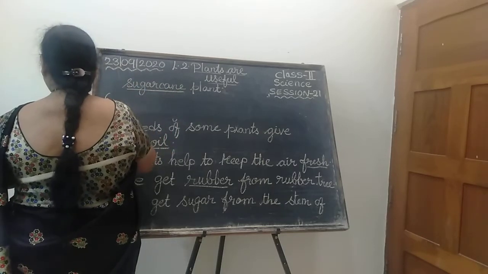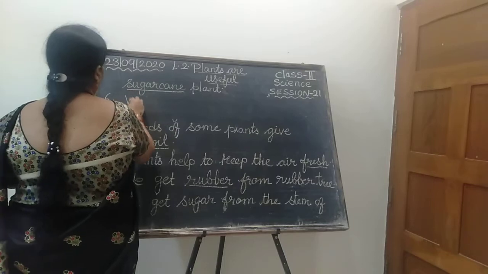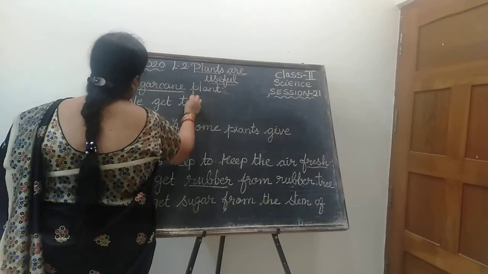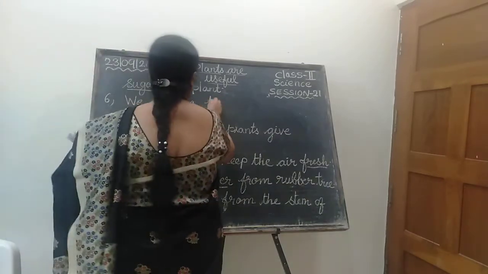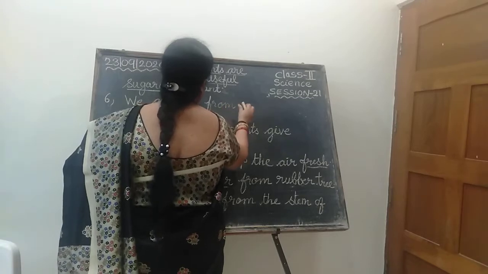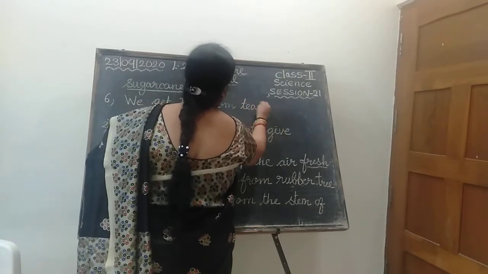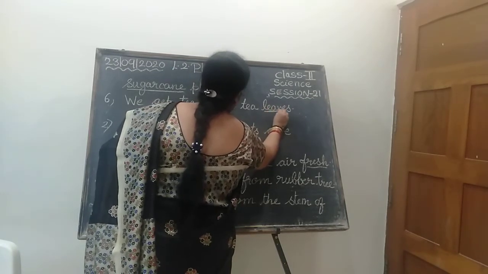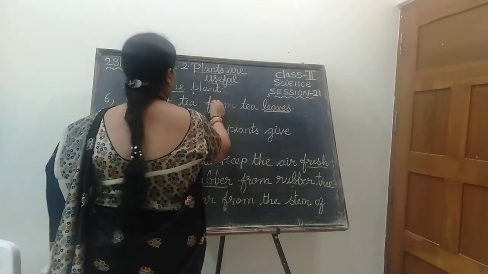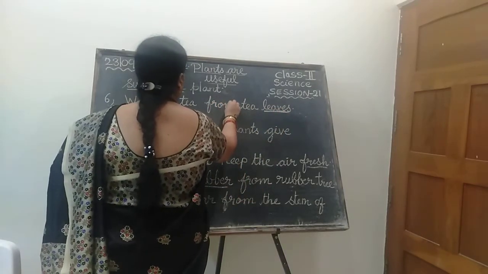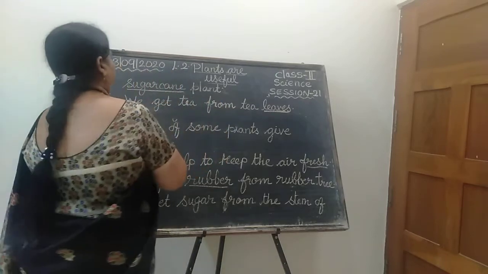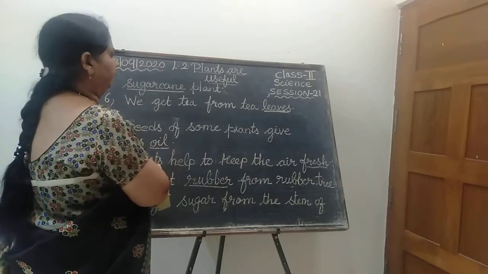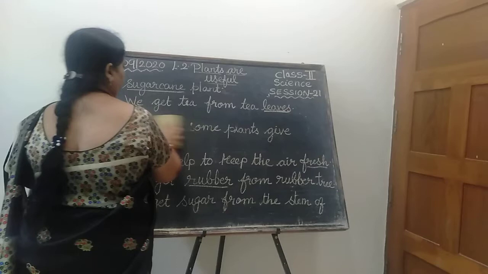Sixth one. We get tea from tea leaves. Spell the word leaves: L-E-A-V-E-S, full stop. Underline with a red pencil. If you have a red pencil, you can underline the fill in the blanks with it. Give a thin line, not a thick line. The sixth one I gave: we get tea from tea leaves.